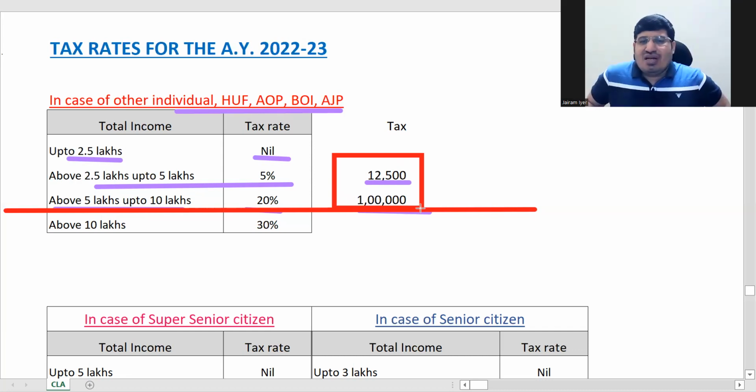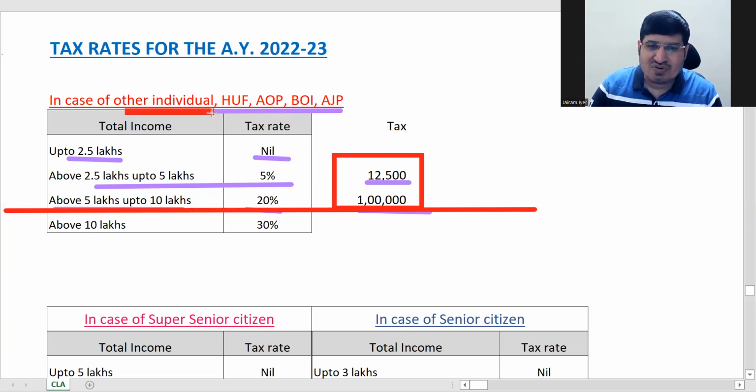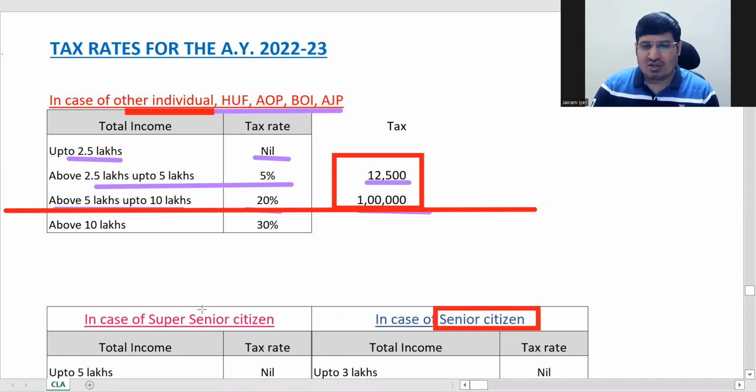1,12,500. So this is for other individuals. Here they have said other individual, correct? So why other individuals? This is for that individual who is a resident, but is not a senior citizen or super senior citizen. Senior means 60 years of age, super senior 80 years of age. For these two ages, you have got separate tables.